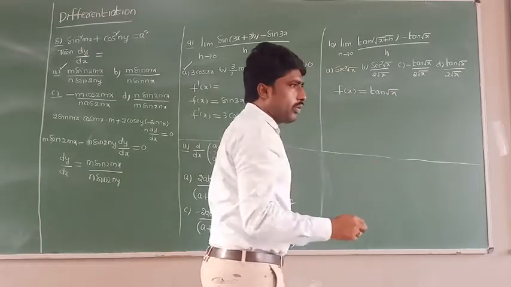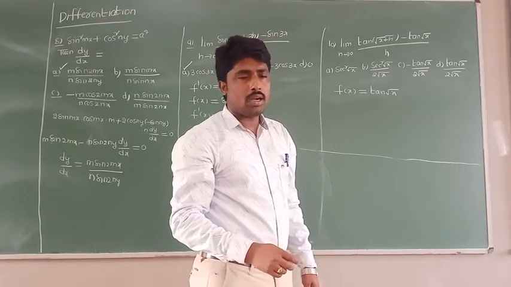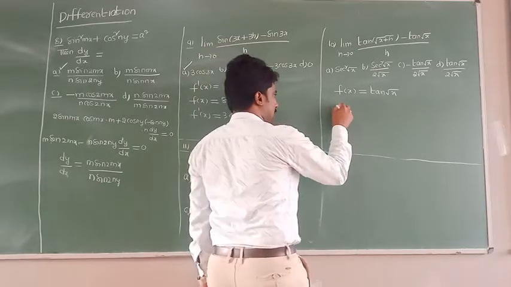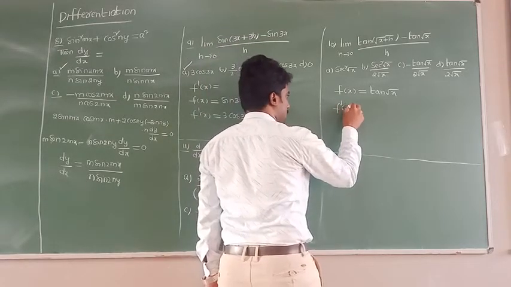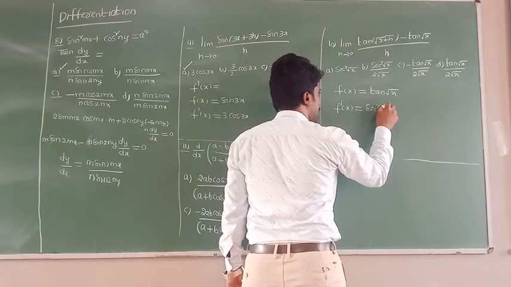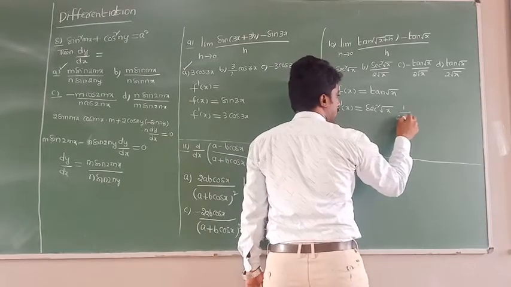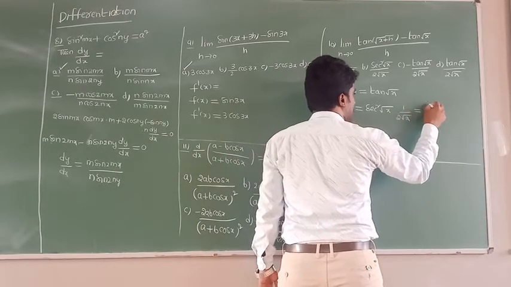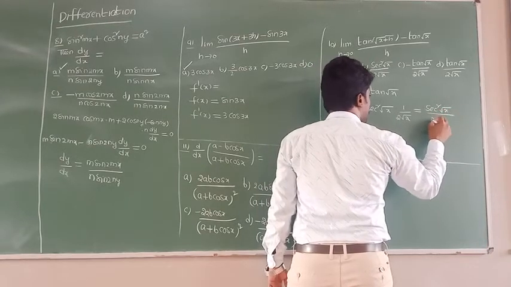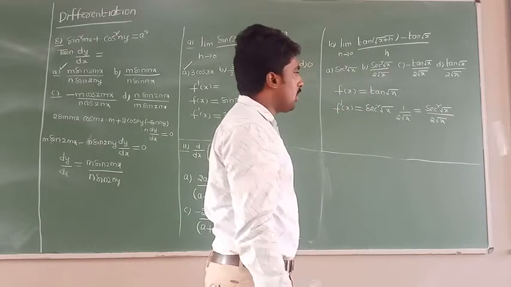Now here you need to recall two formulas. Differentiation of tan x is secant square x, and the differentiation of root x is 1 by 2 root x. So if I differentiate this, f dash of x equal to differentiation of tan, which gives secant square root x, into the internal differentiation of root x, which is 1 by 2 root x. If I simplify this, what will we get? Secant square root x by 2 root x. Now all of you see the answer: secant square root x by 2 root x.